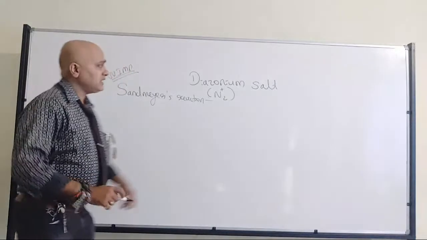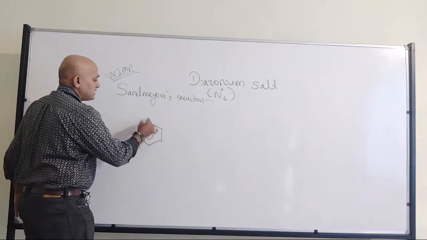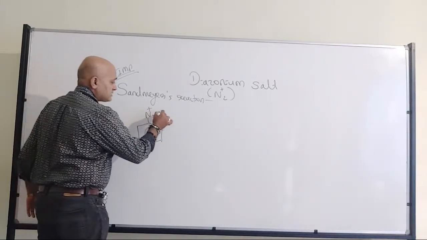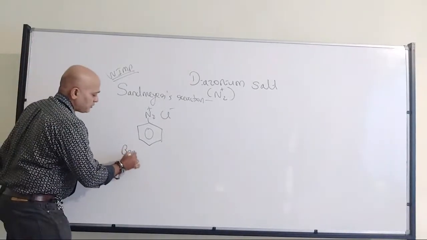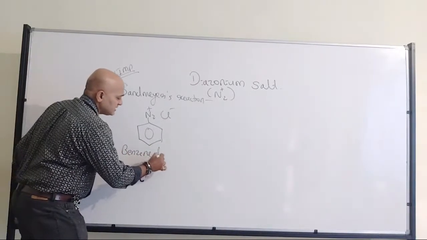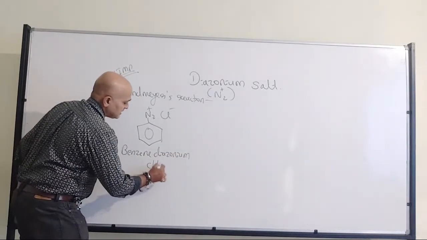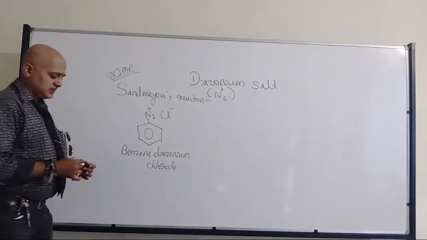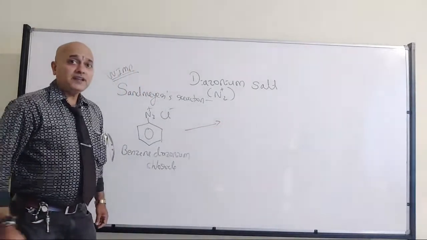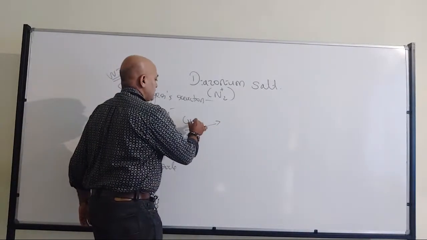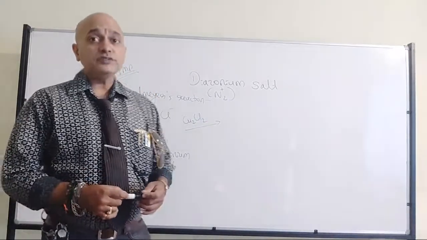Now, in this particular reaction we have the benzene diazonium chloride. From where did this benzene diazonium chloride come? It came from the aniline. So that's what we discussed in the previous reaction. Whenever this benzene diazonium chloride is treated with cuprous chloride, Cu2Cl2, not CuCl2.